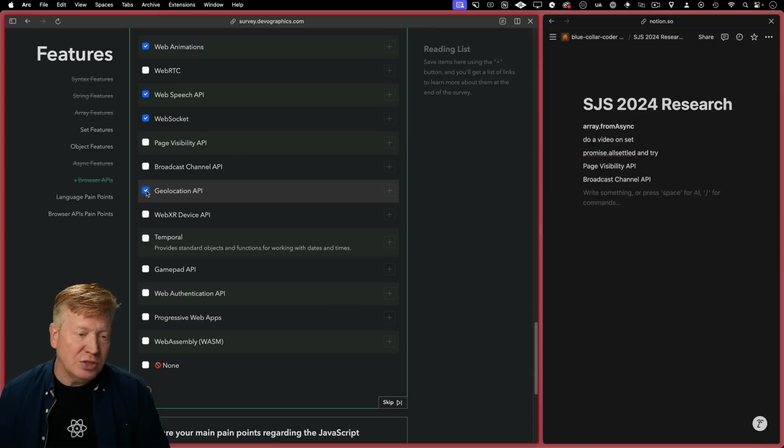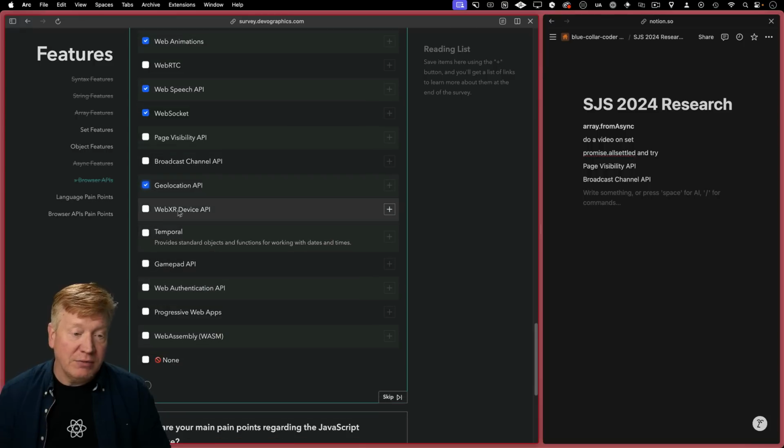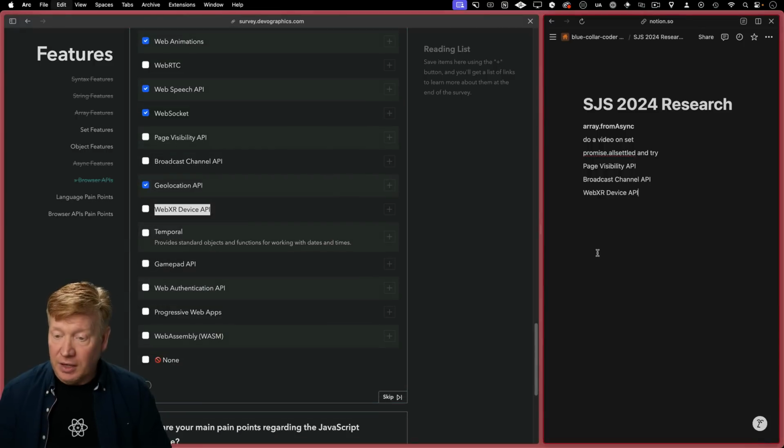I actually have used the Geolocation API. Of course, I leaked my location in a YouTube video once. That was great. I don't even know what WebXR Device API is.